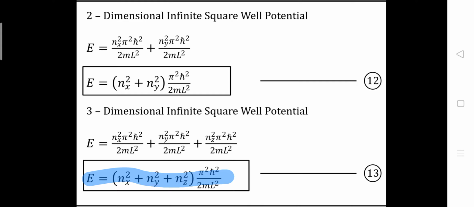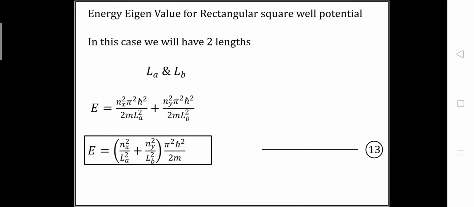Okay, now let's talk about the energy eigenvalue for the rectangular square well potential. Now, as we know that the rectangle has two lengths, one is La and another will be Lb. So here we are going to take the energy eigenvalue for two different values of length.